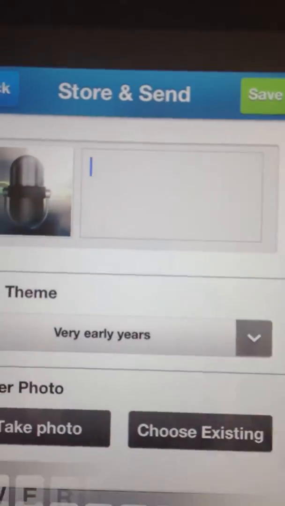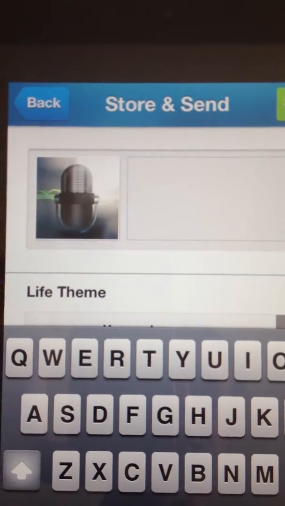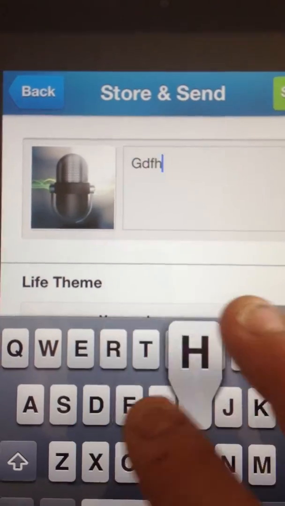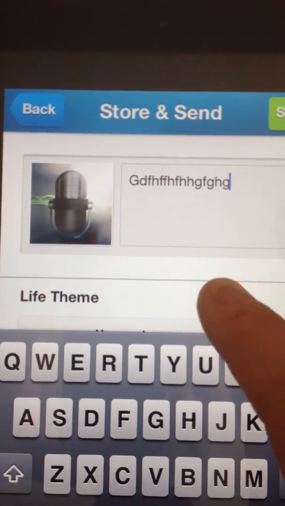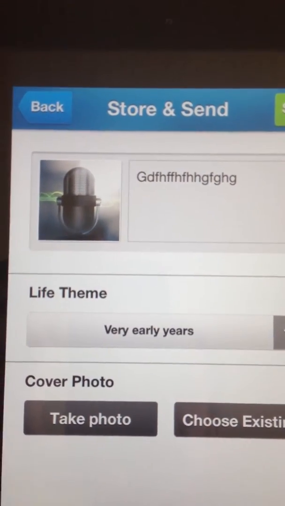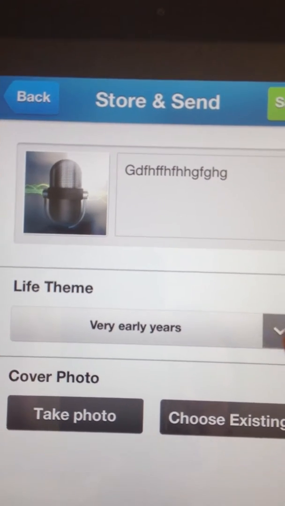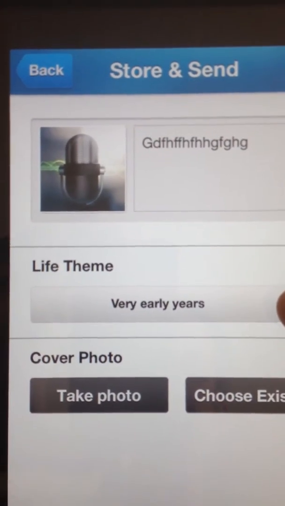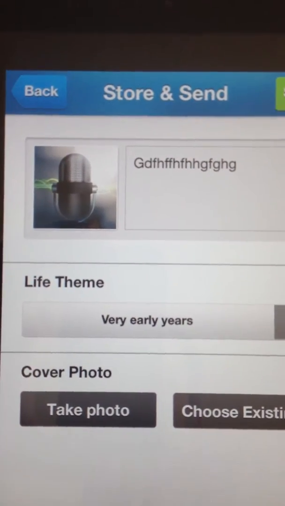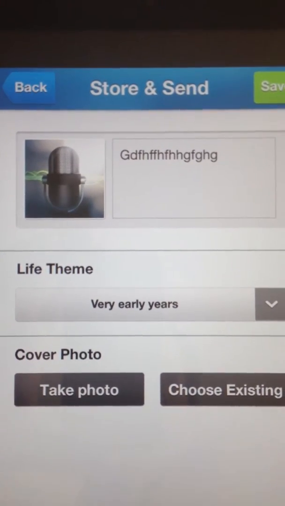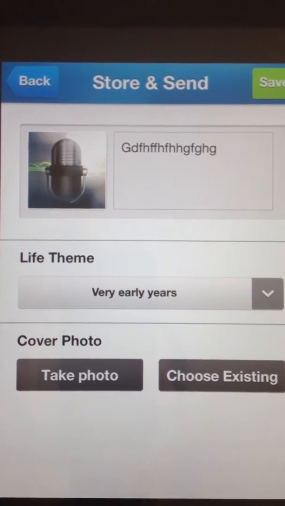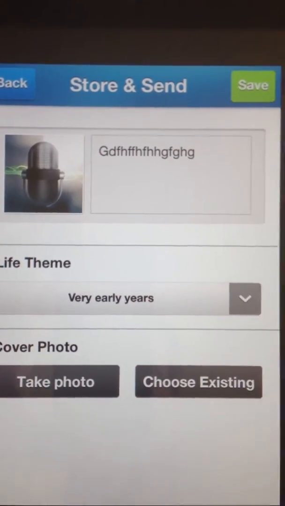It's pretty easy to save. You click on this and you give it a name. It's kind of tough for me to give it a name right now with my left hand holding, so I'm just going to give it a fictitious name. You'll notice down here that it drops back into the bucket that it came from, your very early years. That's so that we can keep track of these chapters and find these stories later, which is part of the magic of Stories, etc., because we're getting ready to upload this to the cloud.